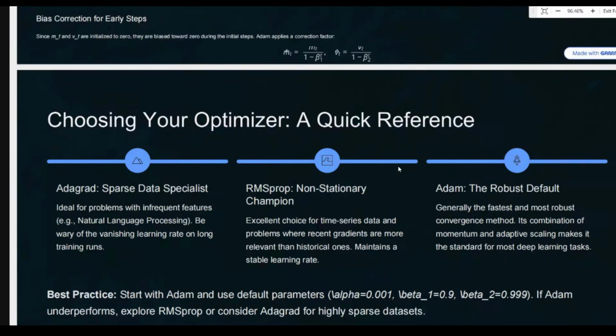Now, Adam is the most robust and most used one right now. It is the fastest, and it is the combination of momentum and RMSProp. So it is now used for most deep learning tasks.